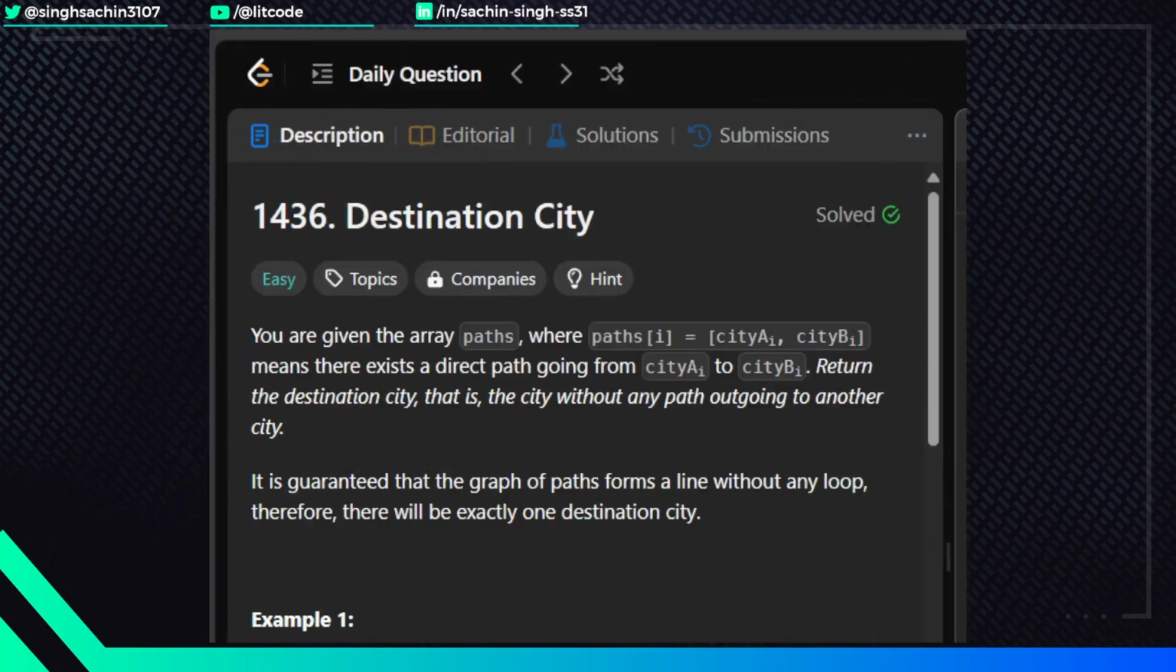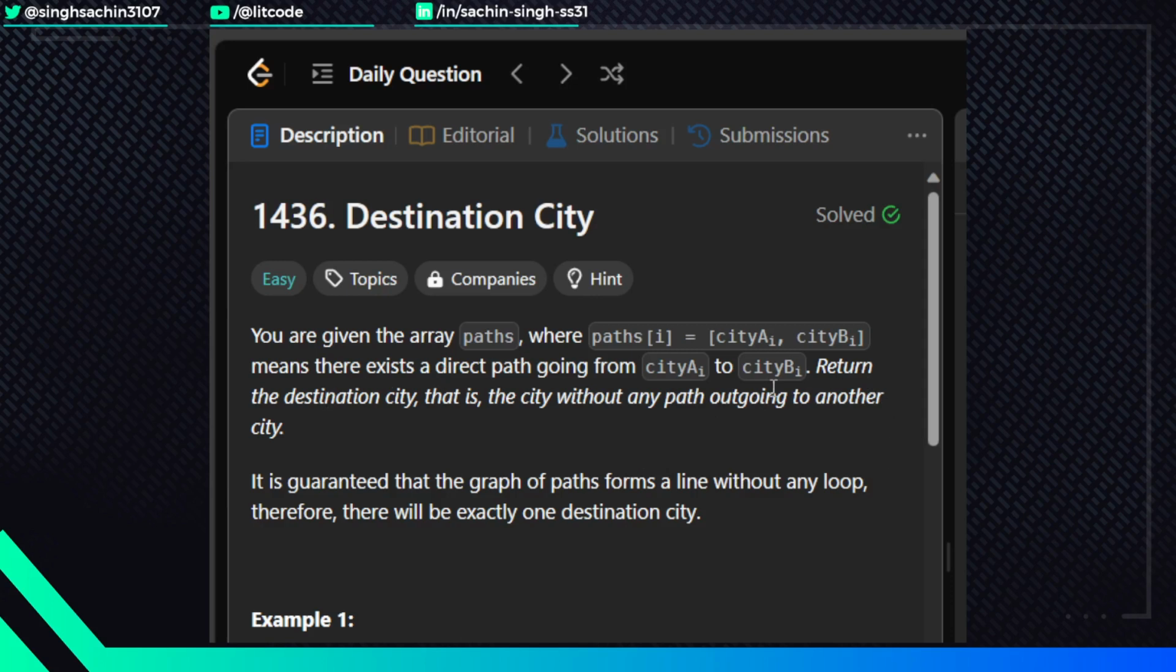Starting with the question, they have given that we'll get an array named path, and each element of that array will represent a path from A to B. We have to highlight this: it is a directed path. What does that mean? If I say A to B, then it's not a two-way street or two-way path. That path can be only used to go from A to B.